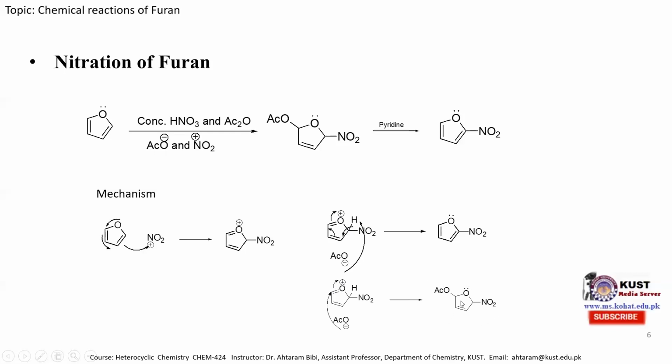And this major product is then treated with a pyridine molecule, which acts as a base, and the base takes hydrogen from here. So the electron shifts over here, this pi electron shifts over here, and the acetate ion is eliminated, and it combines with the protonated pyridine molecule to produce the acetic acid molecule. So nitration of furan takes place in the presence of nitric acid and acetic anhydride.